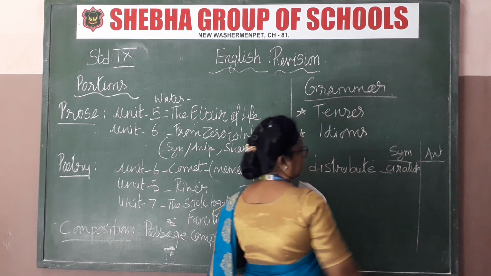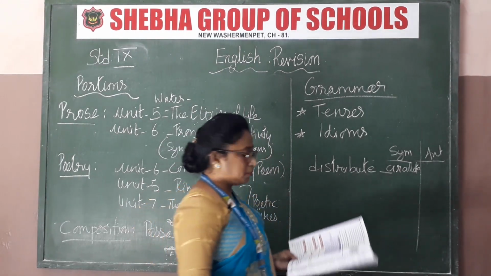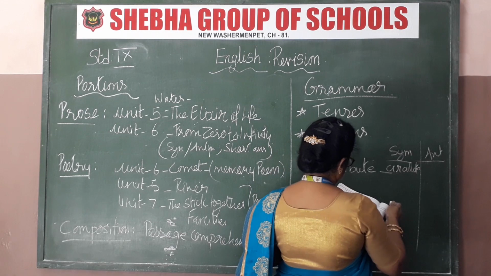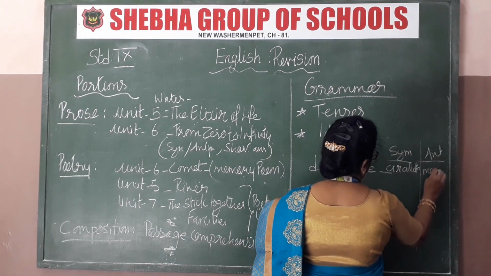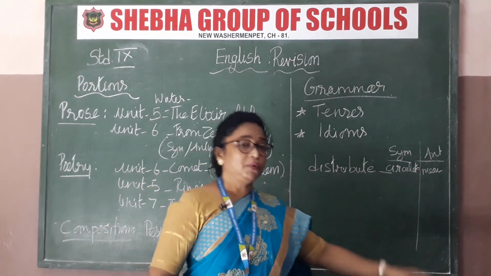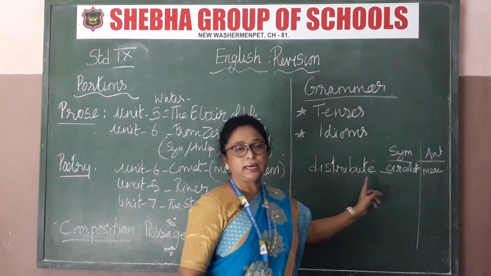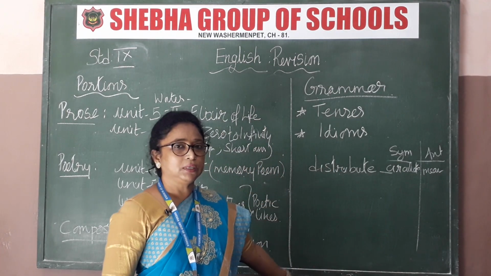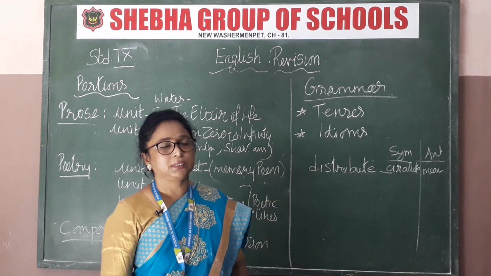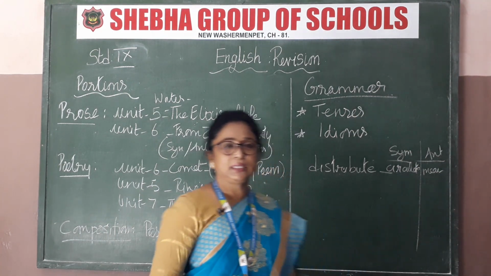So the synonym is circulate, and for the antonym, it is measurable. So you have to write measurable, right. That's the answer. I'm just giving you the way to write it. See the word, synonym, antonym, only then will you get 10 marks. 10 words are given to you, and you must write the answers. So that is for your meanings, synonyms and antonyms.